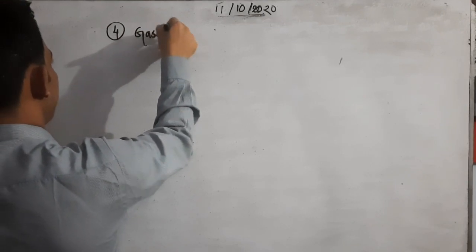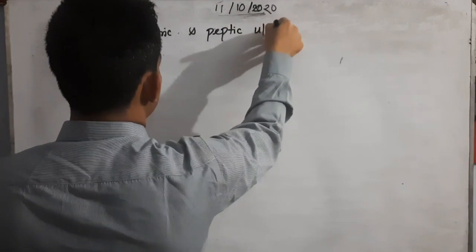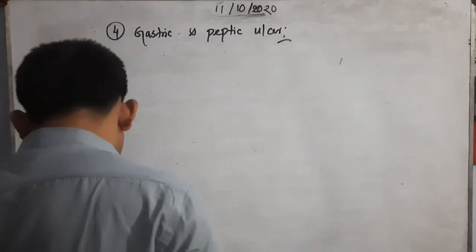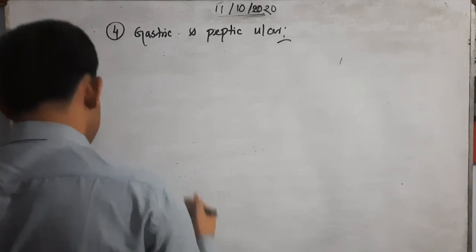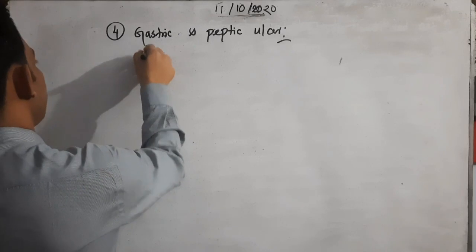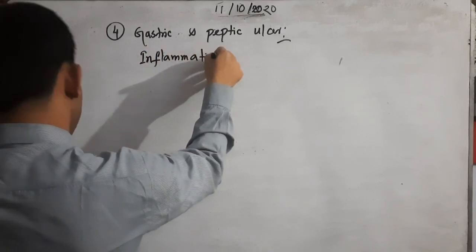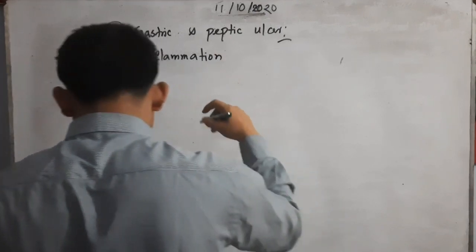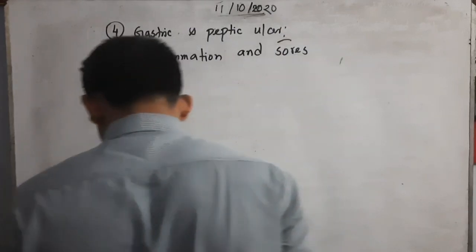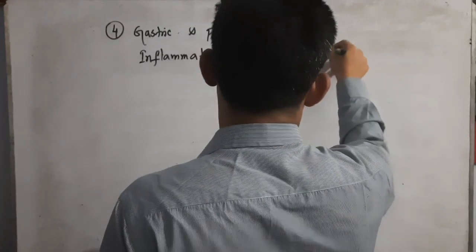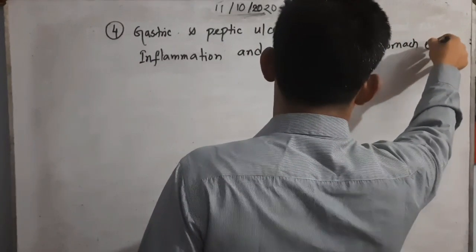It is also an important one, the inflammation and sores of the stomach or intestine.